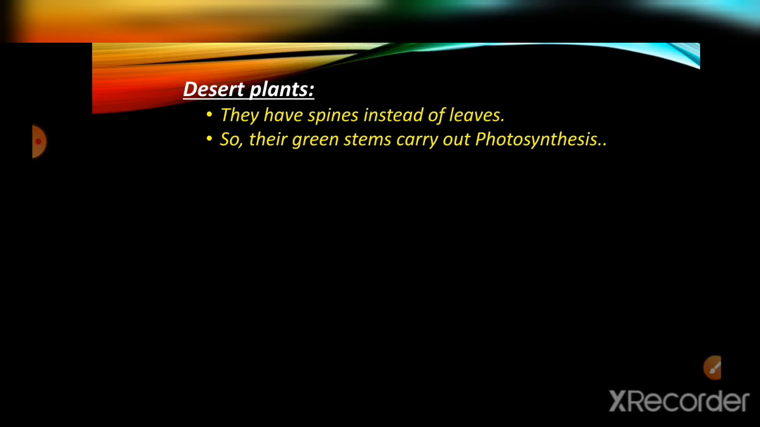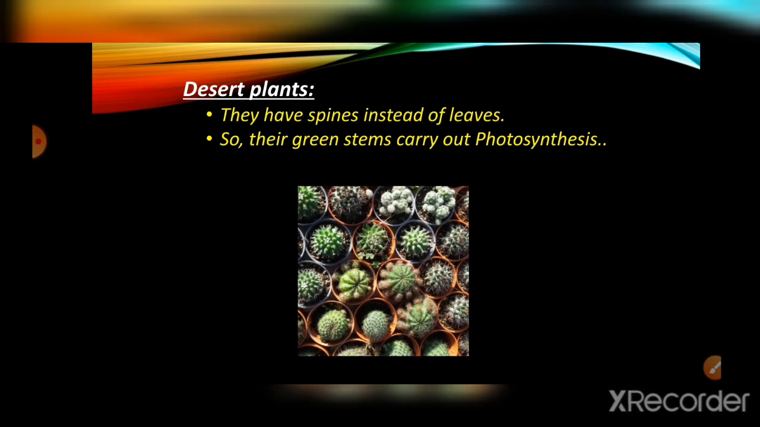Right, so desert has the scarcity of water. Nowadays even cities have scarcity of water, then think how deserts may be suffering. So desert plants have spines instead of leaves. In normal plants, I have said that photosynthesis takes place in leaves, right? So in desert plants, leaves are converted into spines.